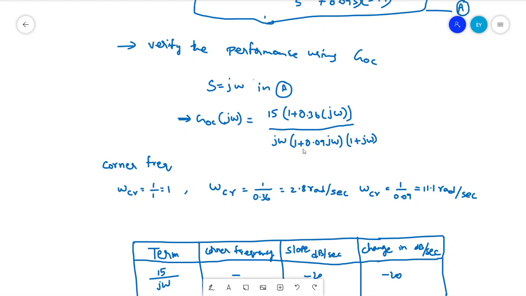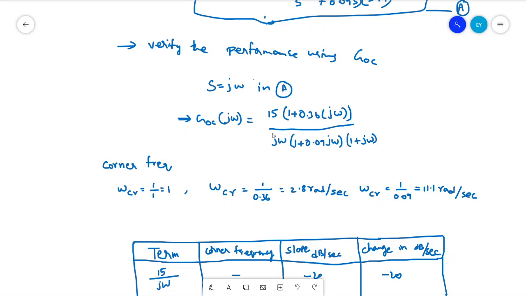That is actually having three poles: the pole at origin, the pole at 1 by 0.09 and the pole at minus 1, right? So by using these three poles and one zero, we have to locate corner frequencies.